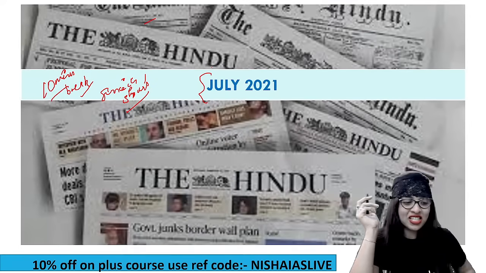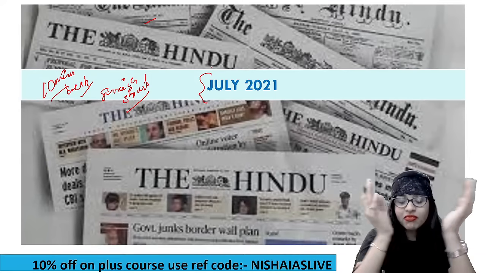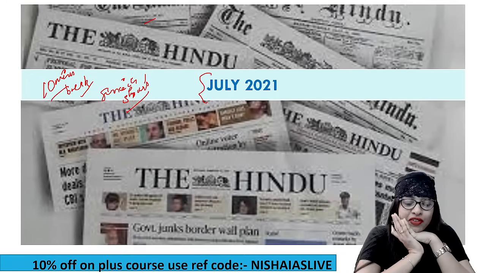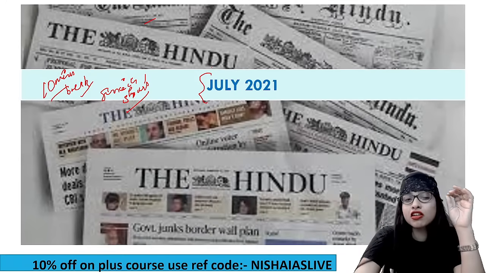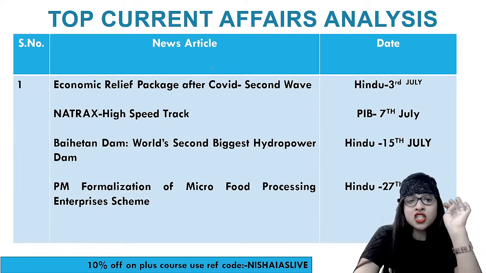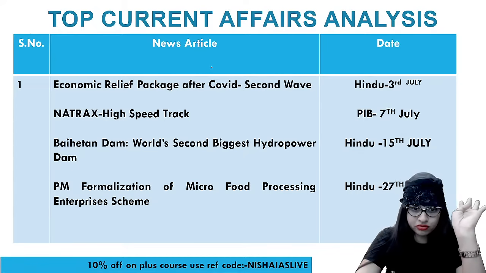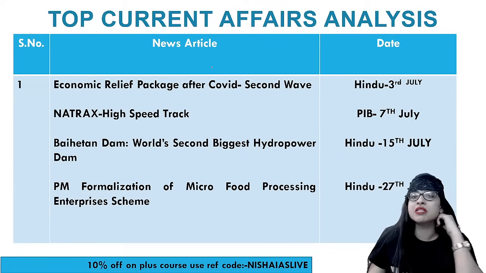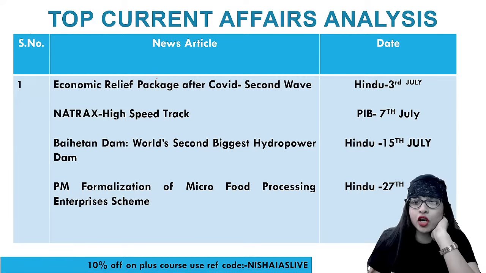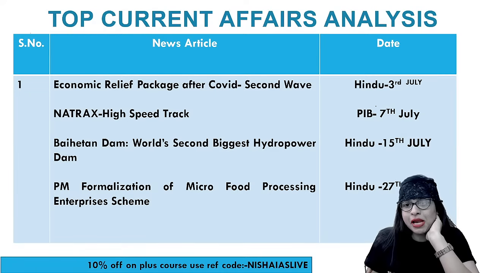Anyways, back to class. So now that your brains are fresh, let's start with the current affairs for the month of July 2021, exclusively based on the subject economy. We have four different important topics here. And this month, you can see a lot of economy topics. So from The Hindu and the PIB, I've taken, guys.